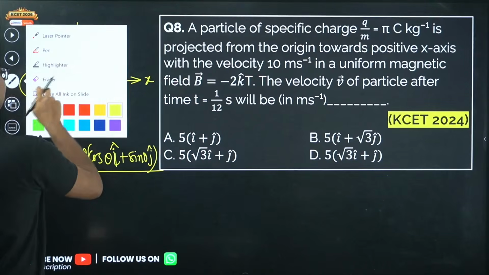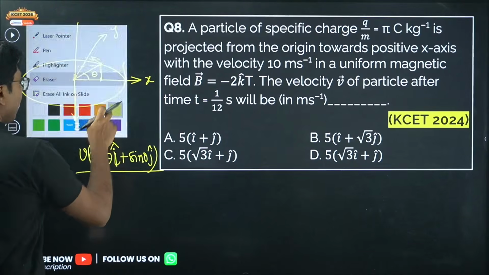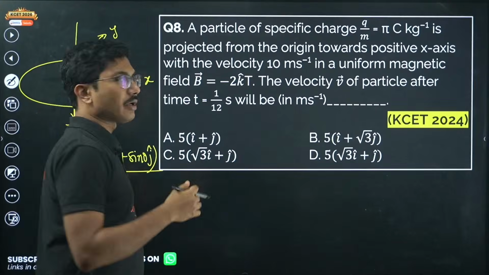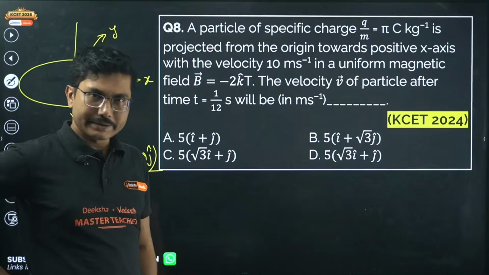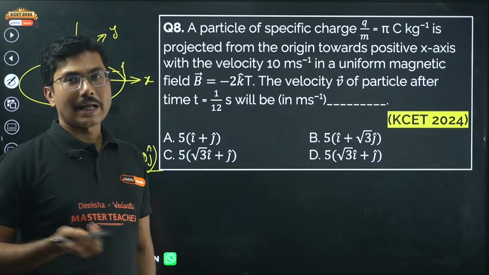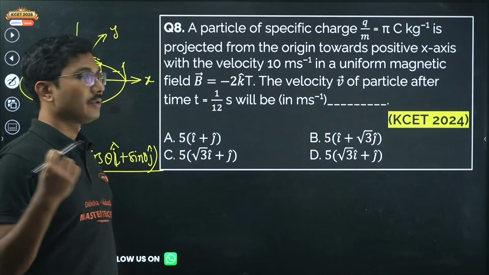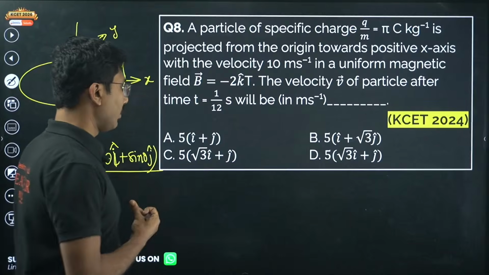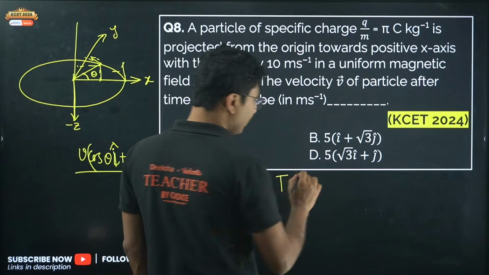How to calculate theta? You can do two things. Either you can calculate omega, and from there omega t is theta, or you can calculate the time period and from there calculate the angle. I am choosing time period because that will give me an angle in terms of pi.